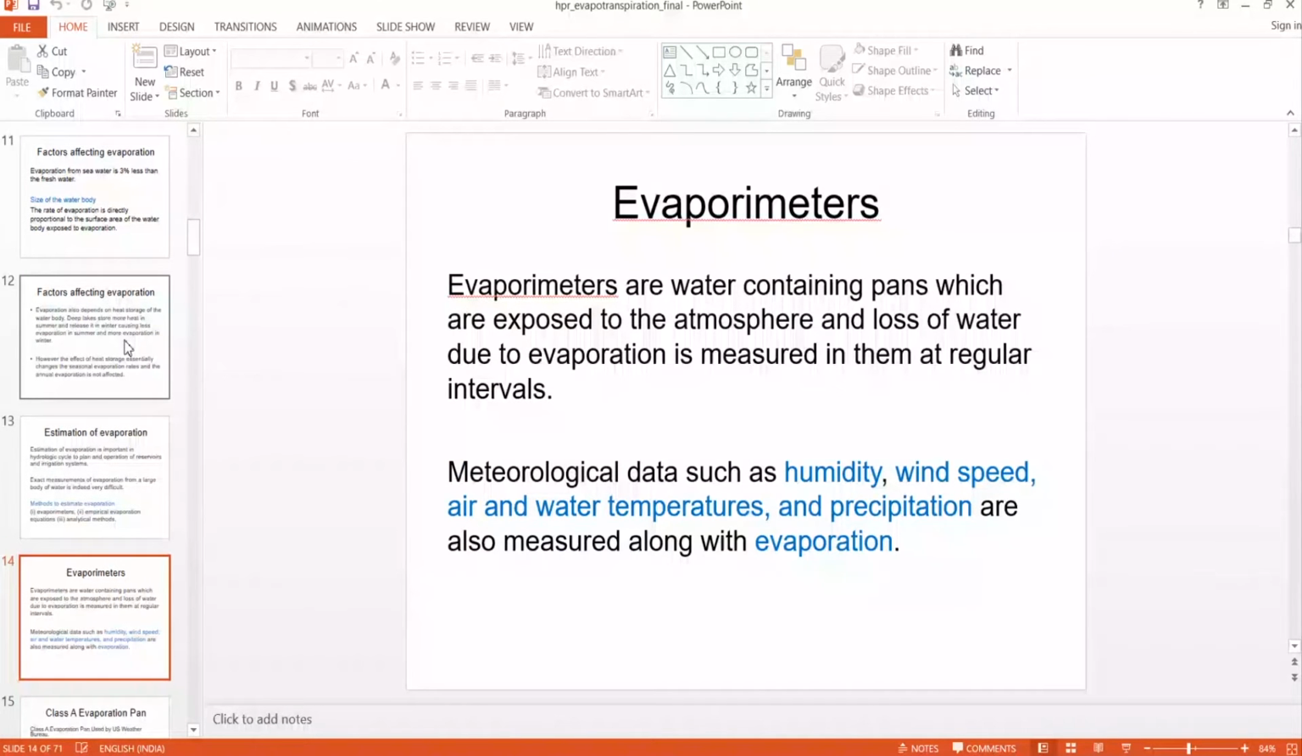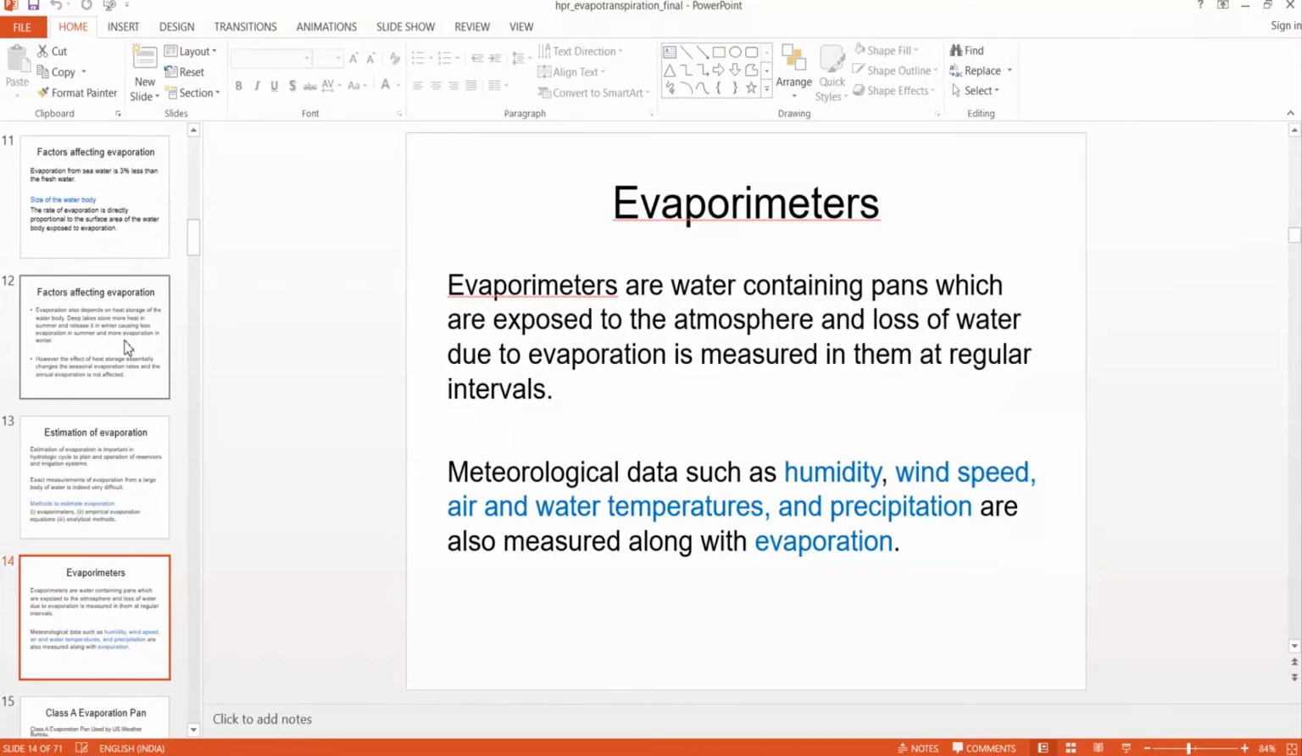So similar to the rain gauge, the instrument which is used to measure evaporation is called an evaporimeter. An evaporimeter is nothing but a storage tank which simulates a lake or a reservoir, and this evaporimeter is exposed to the atmosphere.